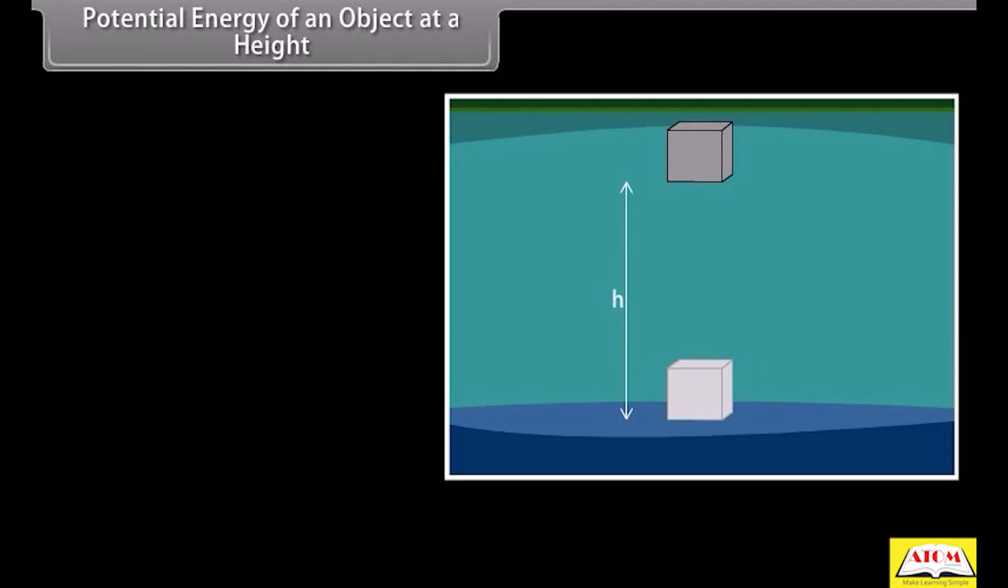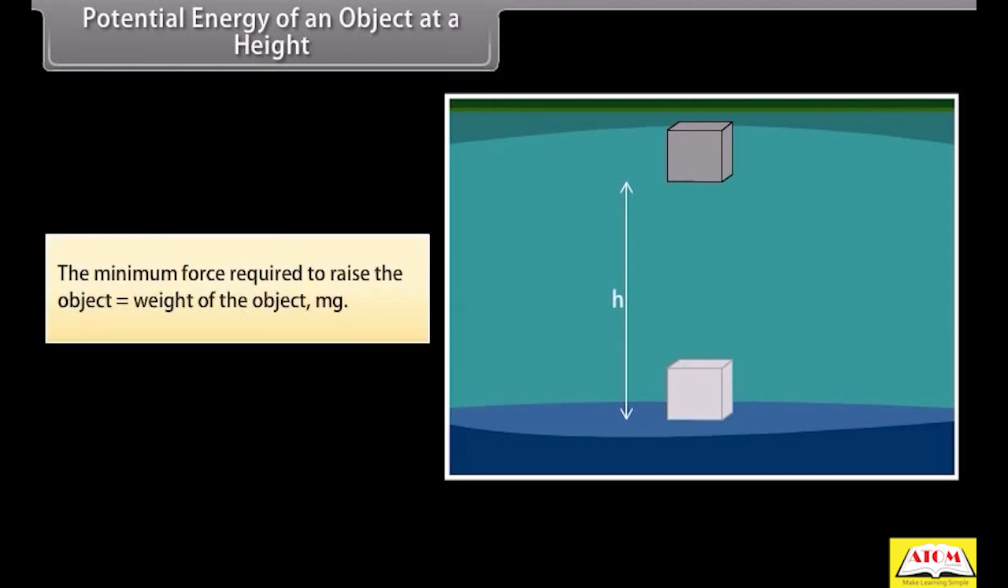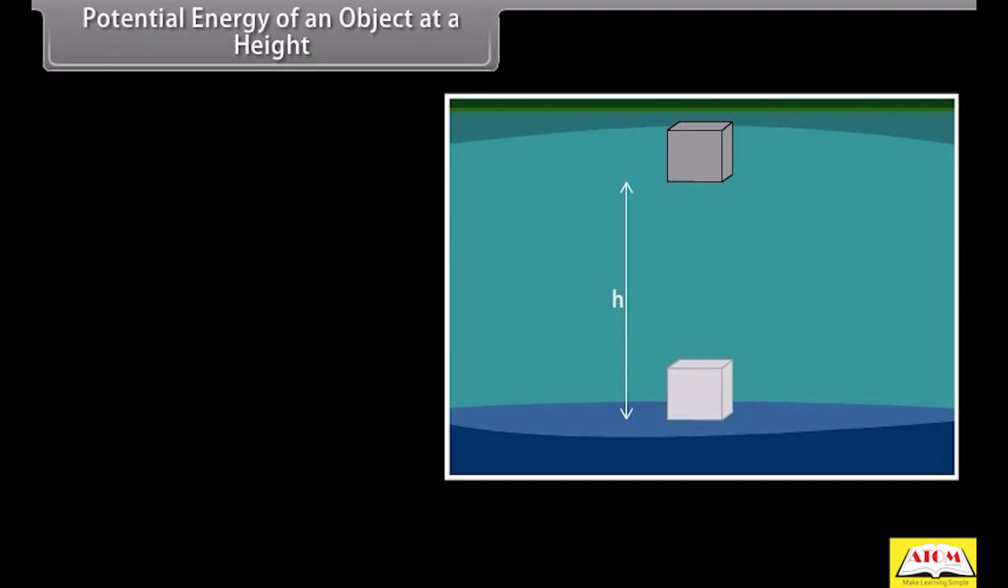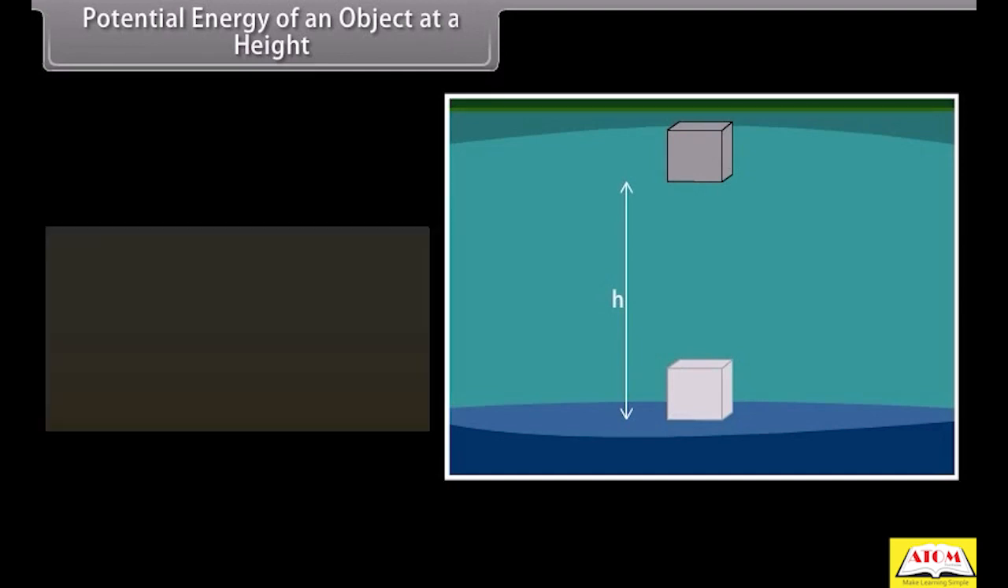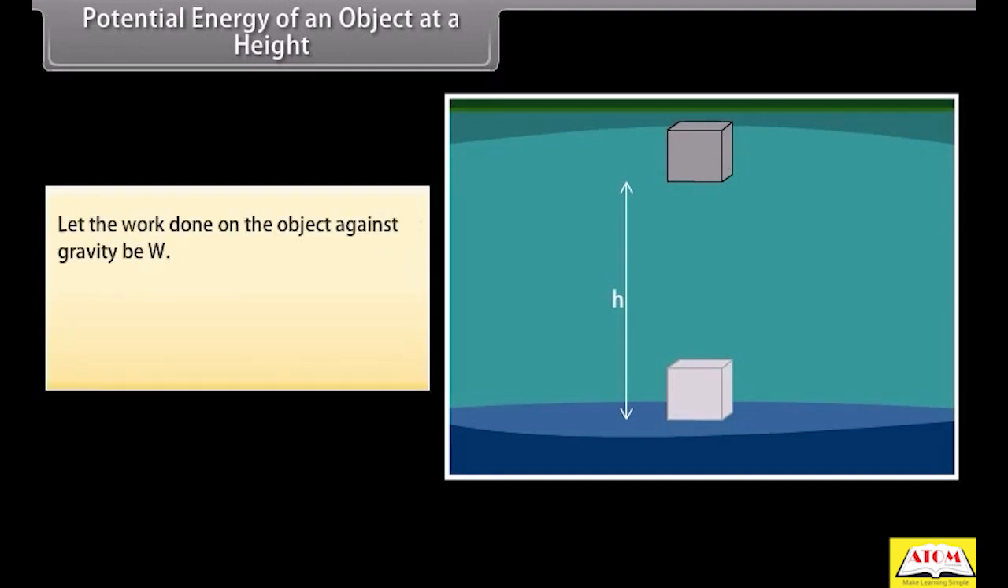A force is required to do this. The minimum force required to raise the object is equal to the weight of the object. The object gains energy equal to the work done on it. Let the work done on the object against gravity be W. That is, work done W is equal to force into displacement, which is equal to mg into h, which is equal to mgh.